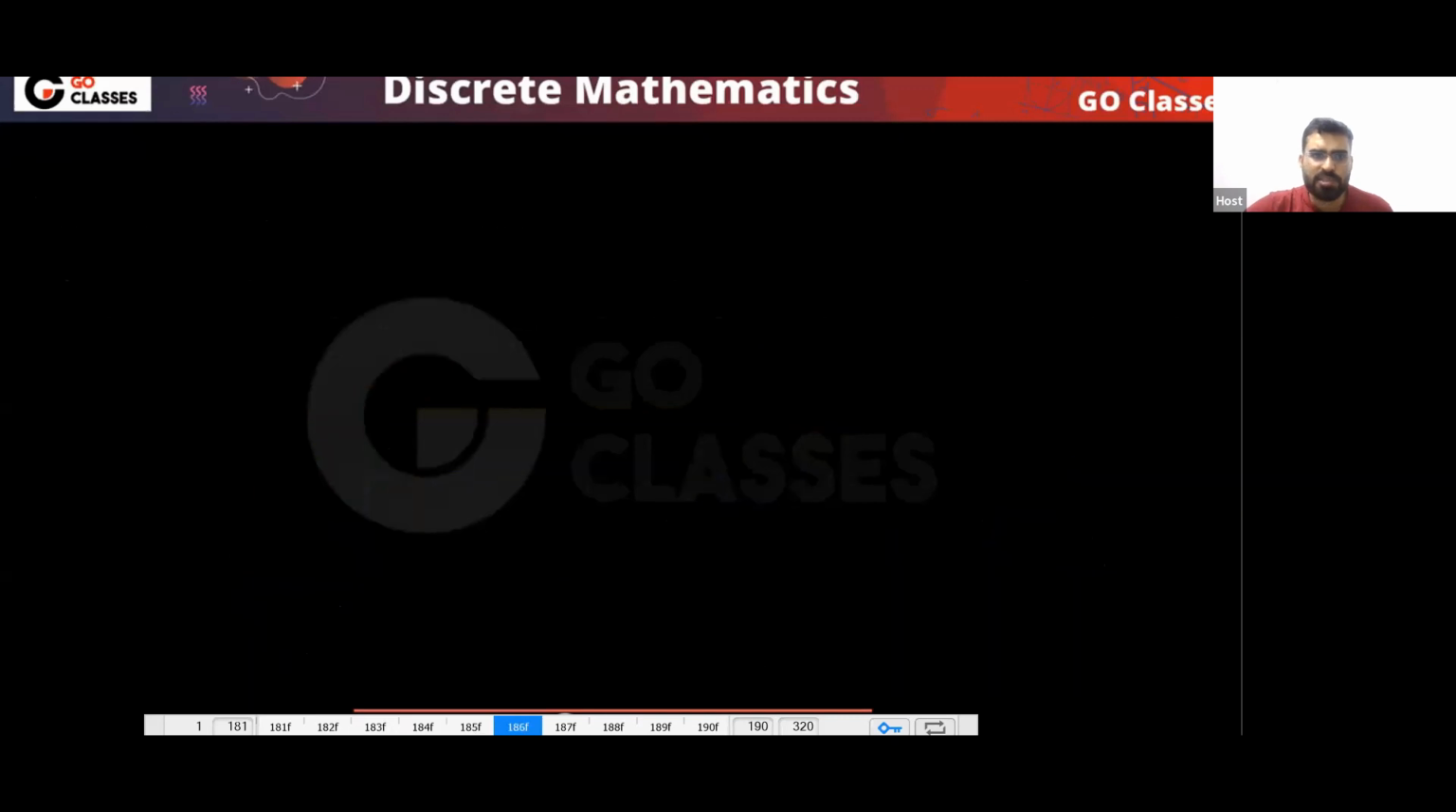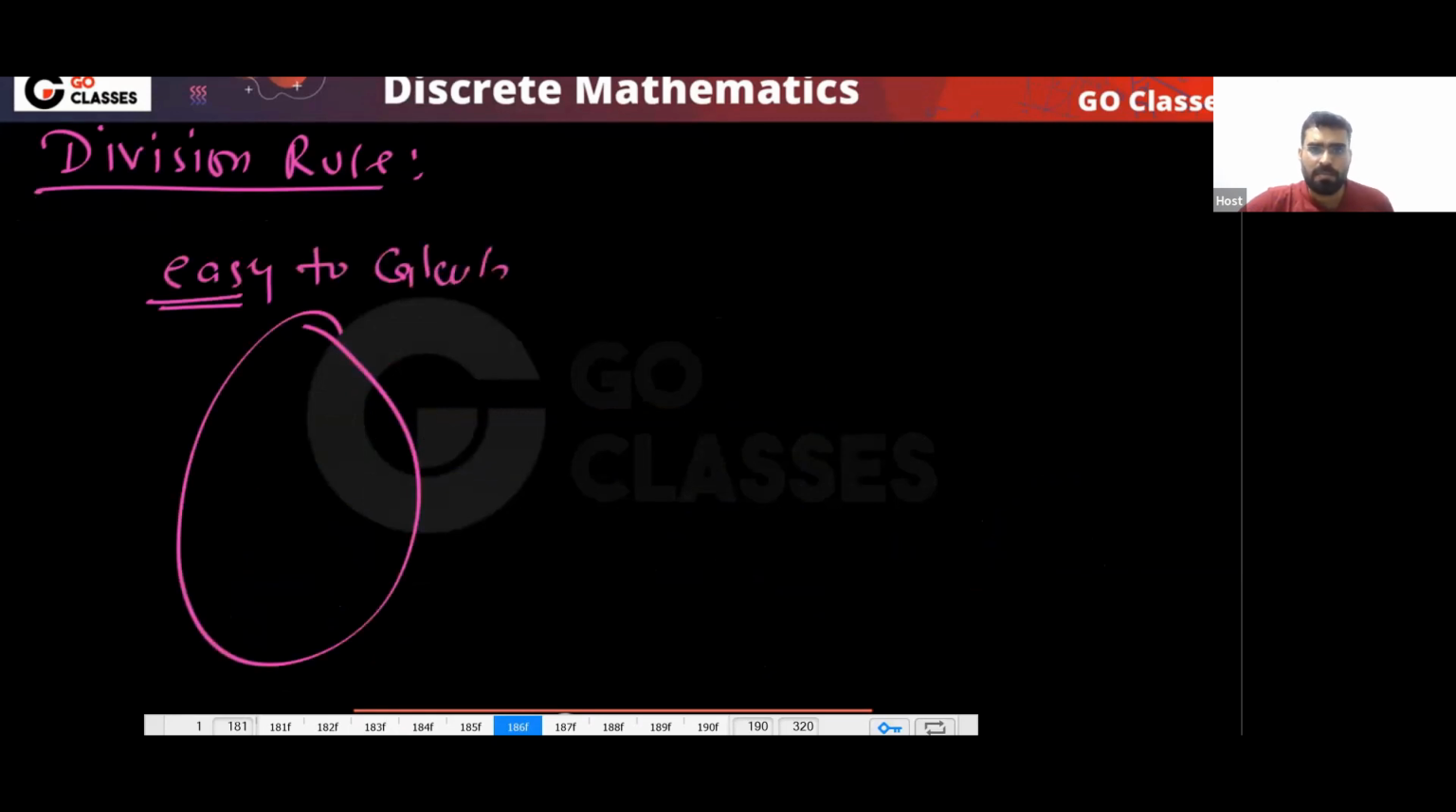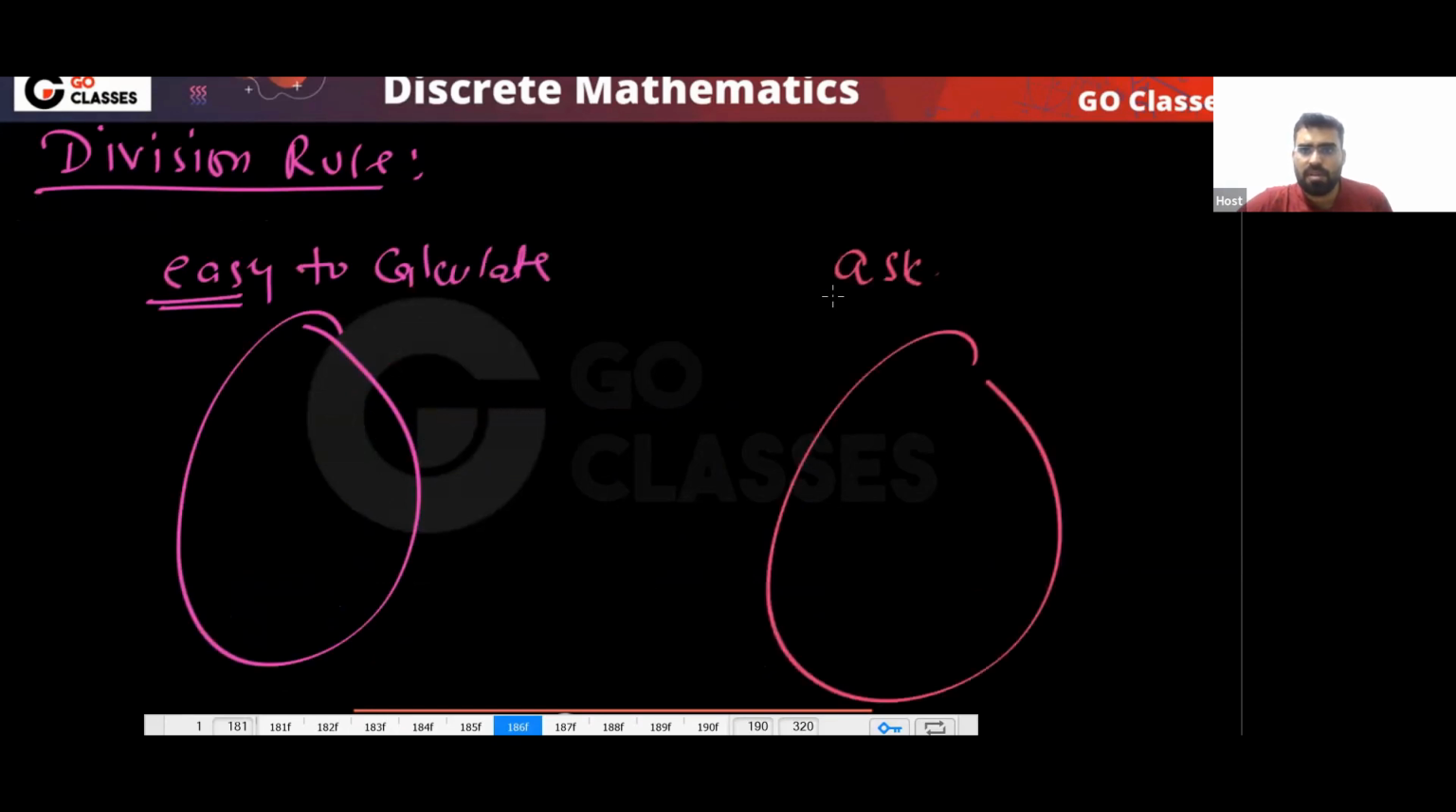Let me tell you what the division rule is doing. In the division rule, you have something which is easy to calculate. Let's assume this is easy to calculate, and you can calculate it very easily. But this is what is asked, this is what they are asking.